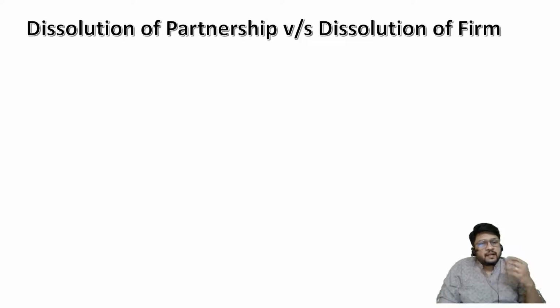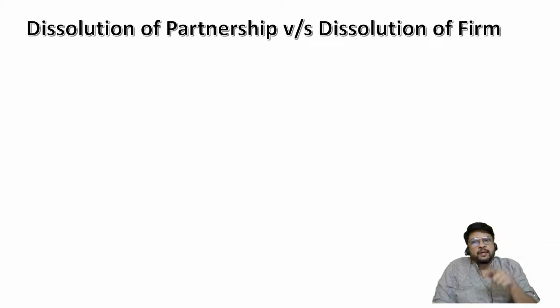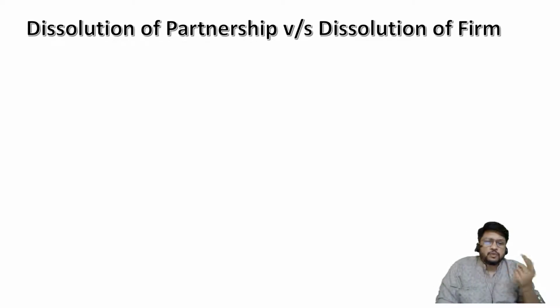When we say that X, Y, Z were three partners, out of which Z decided to retire, in that case it is again amounting to dissolution of partnership, because the relationship between X, Y and Z is going to change. The old relationship will be substituted by the new relationship. Although the business is continuing, still the relationship is changing, that means it will amount to dissolution of partnership.